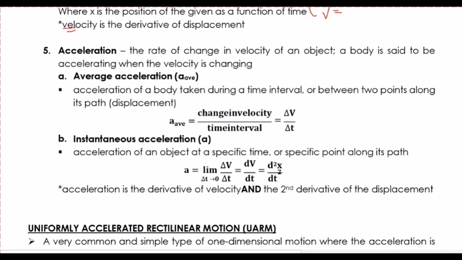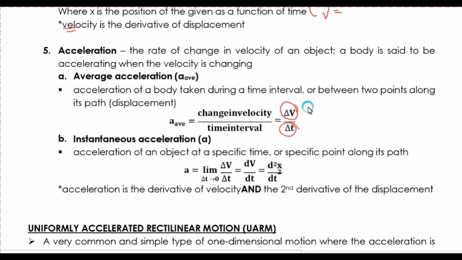We also have to consider that we have average acceleration and instantaneous acceleration, just like velocity. What is average acceleration? It is the acceleration of a body taken during a time interval or between 2 points along its path. So average acceleration is the change in velocity all over your time interval.